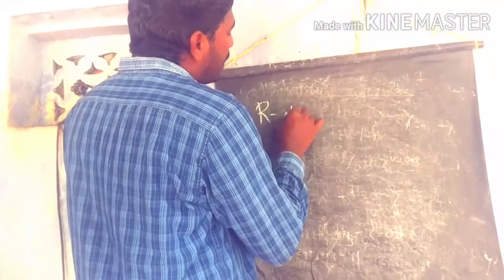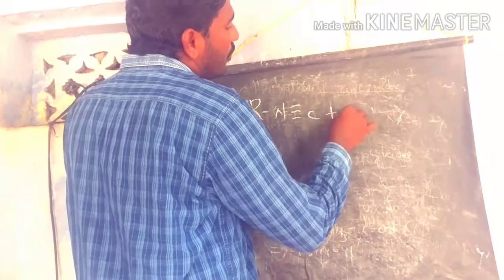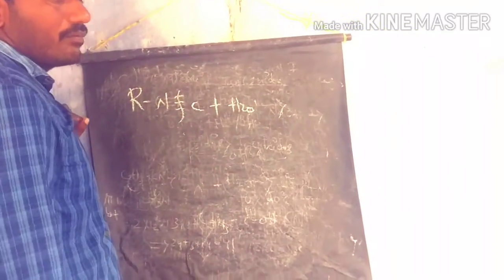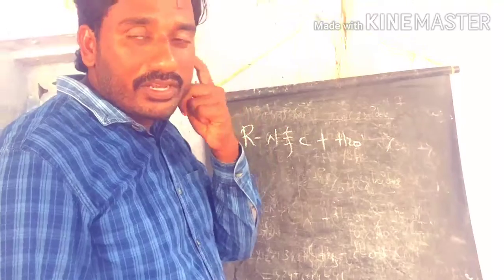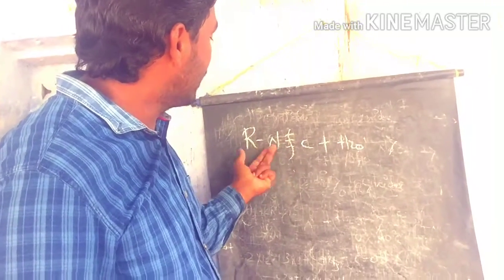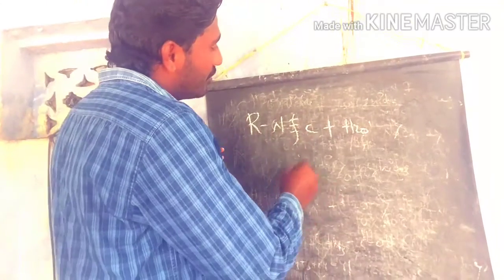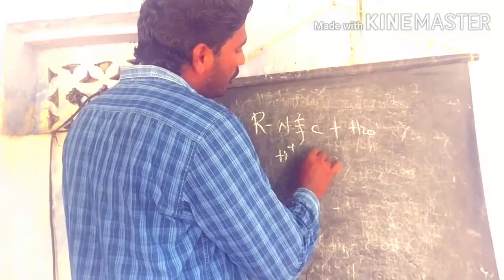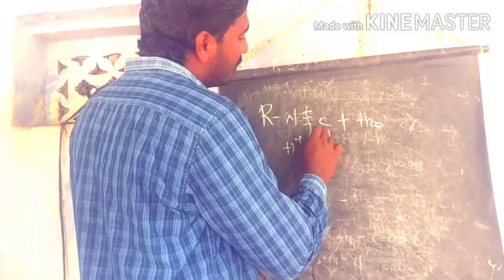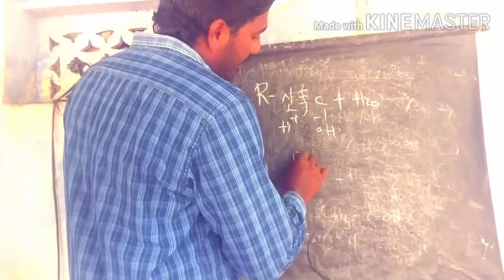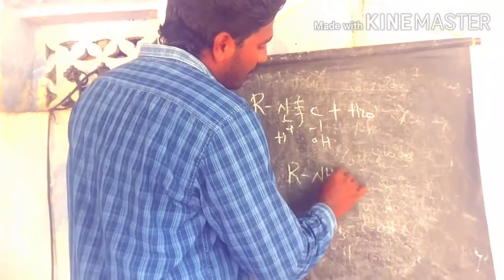So this is the isocyanate involved in the hydrolysis process. Here also we break the bonds between the nitrogen and carbon. Here the nitrogen has a negative charge and the carbon has a positive charge. In the hydrolysis process, H plus and OH minus add: the addition of OH minus ions, and the addition of H plus ion. Finally we get the amines as the products.